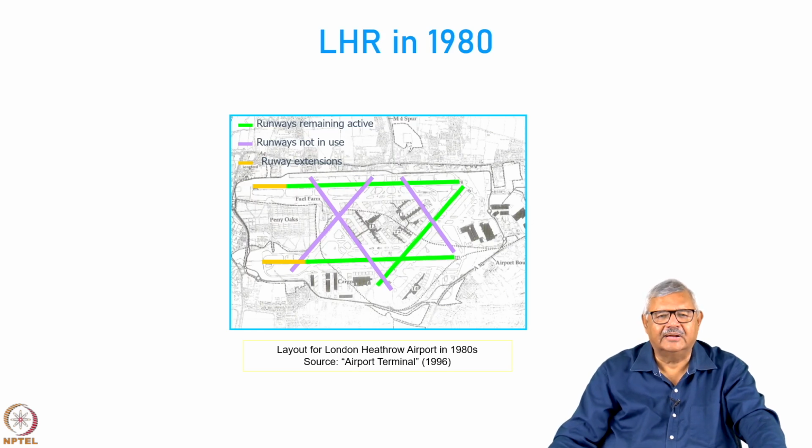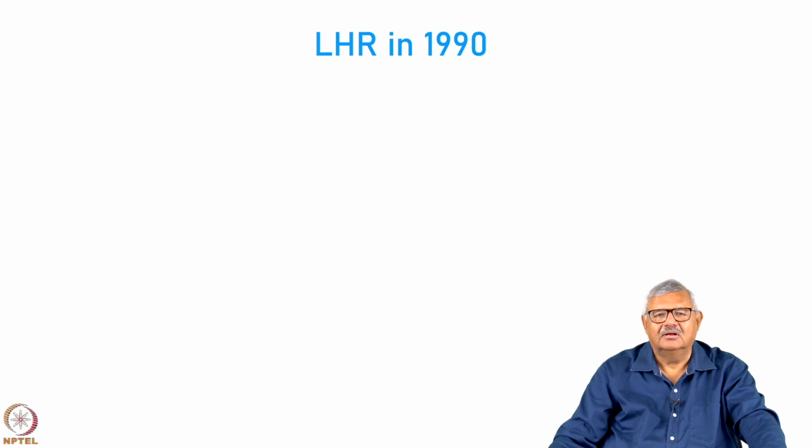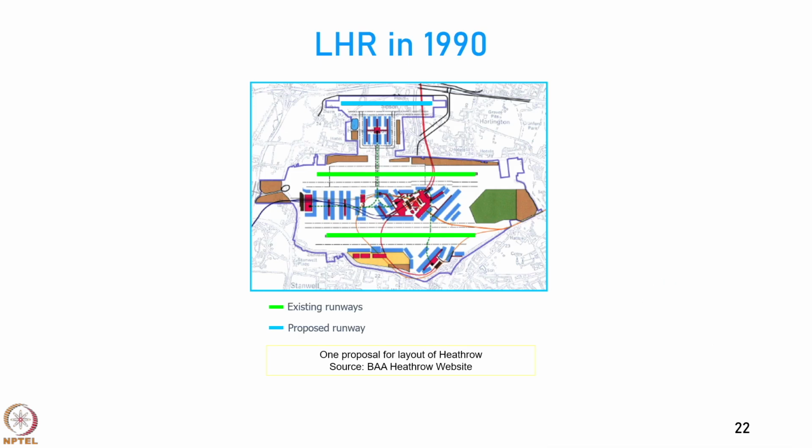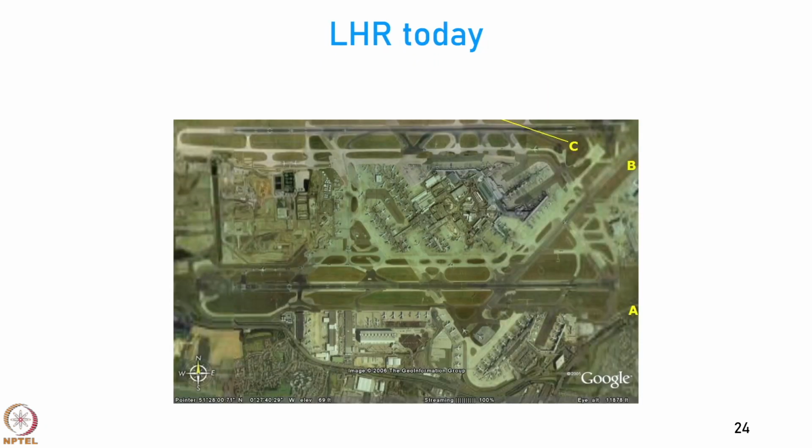And the ones in the purple color, which were used earlier, have now become only taxiways. They are no longer in use. If you look at London Heathrow in 1990, you will see that it consists mainly of parallel runways, and one a little bit far away and two in the same vicinity. This is London Heathrow Airport today.